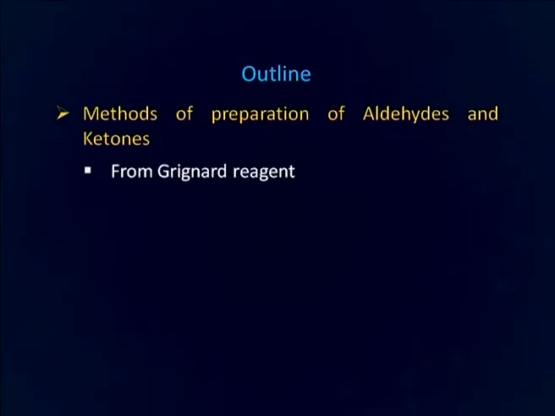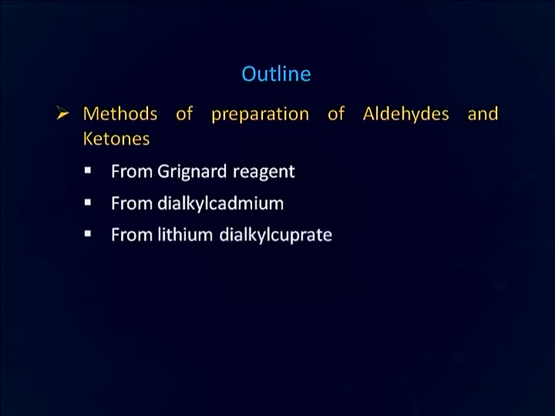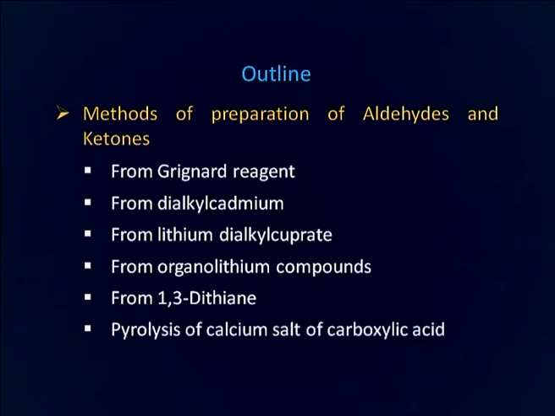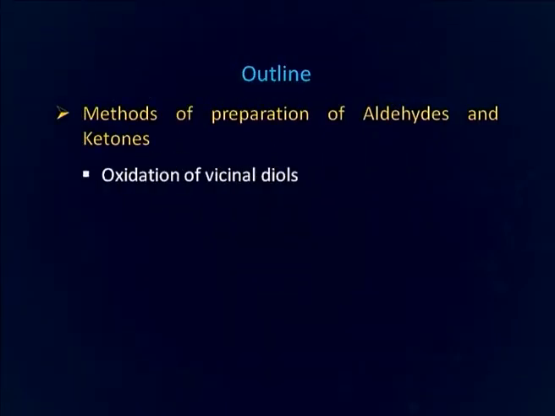The methods of preparation of aldehydes and ketones include preparation from Grignard reagent, then from dialkyl cadmium, from lithium dialkyl cuprate, from organolithium compound. That is, all of them are organometallic compounds, and then they can be converted into aldehydes and ketones. Aldehydes and ketones can also be formed from 1,3-dithiane. They can be prepared by pyrolysis of calcium salts of carboxylic acid and hydrolysis of geminal dihalides. Oxidation of vicinal diols also forms aldehydes and ketones.